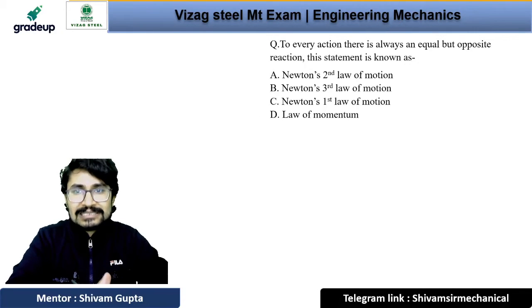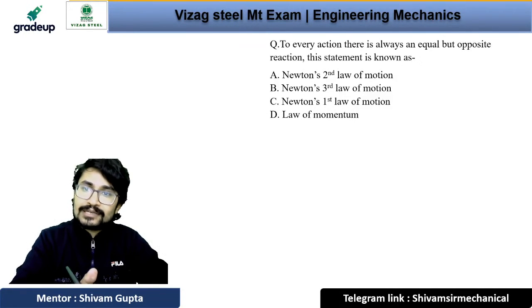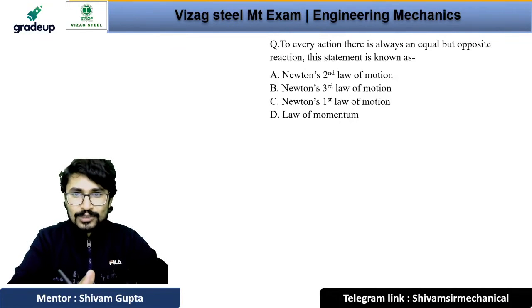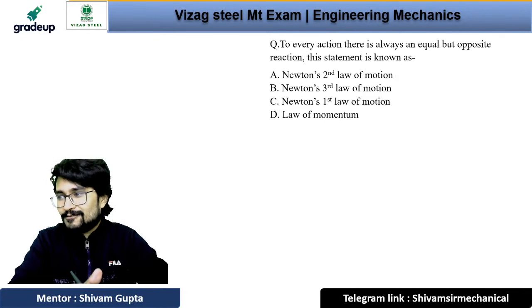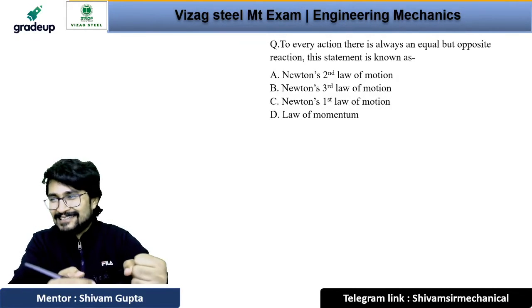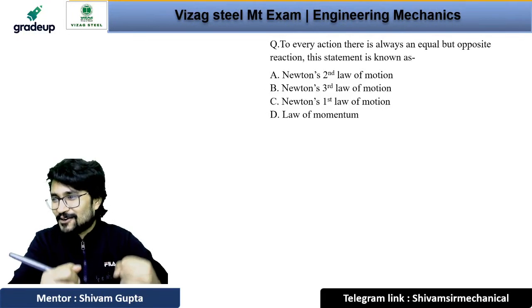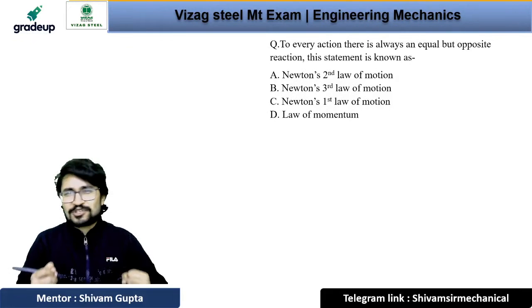And the next question is saying that to every action, there is always an equal and opposite reaction. This statement is known as Newton's second law, Newton's third law, Newton's first law, or law of momentum. This is the very basic question, right? Okay, and the answer for this question will be option number A, Newton's second law of motion. Yes, we have the correct answer, Newton's second law, right? Okay, great.